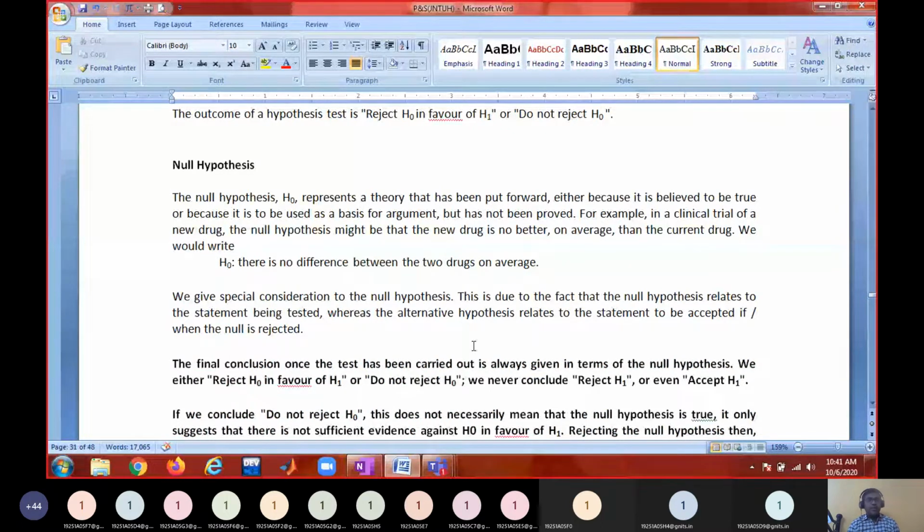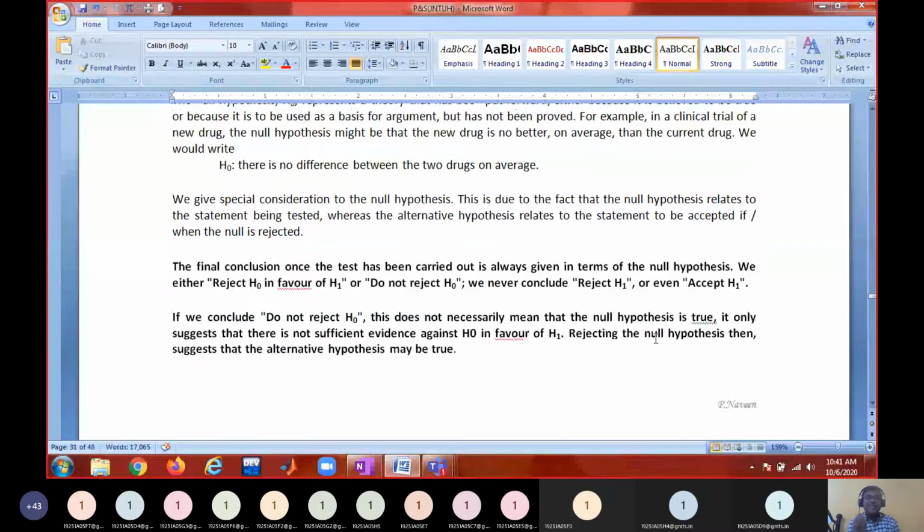So there are two situations: either to reject the statement, or what is the opposite of reject? Accept. What is the opposite of reject? Do not reject. So do not reject doesn't mean that we are accepting. Are both equivalent or what?